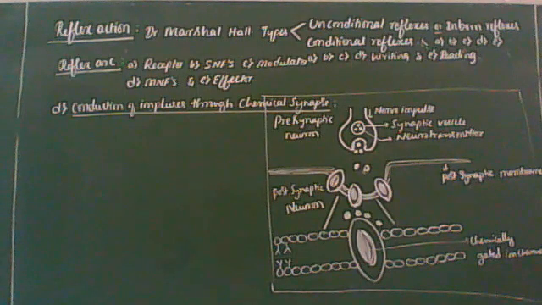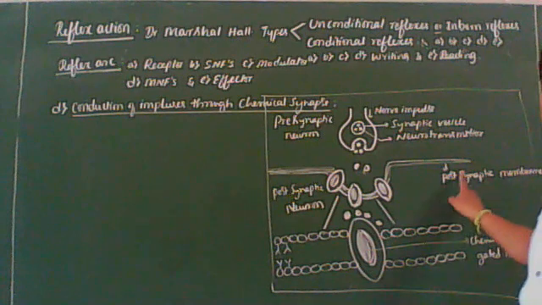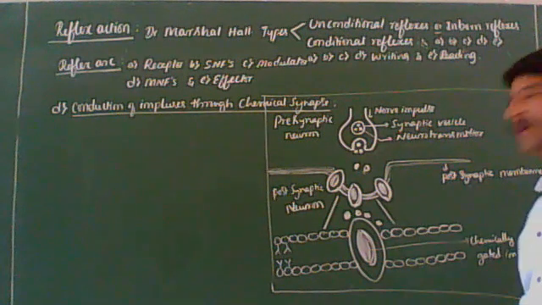Activation of the receptors on the postsynaptic membrane makes it permeable to Na+ ions and generates an action potential, as it is done by a stimulus.